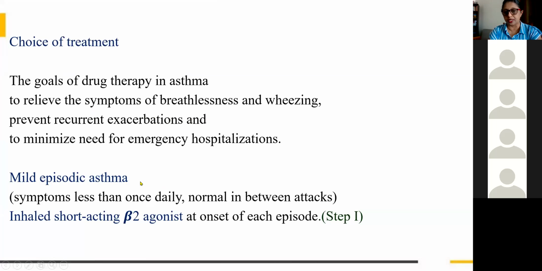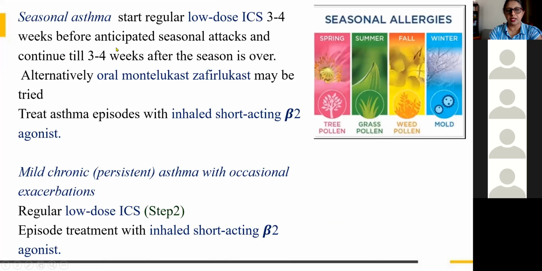So mild episodic asthma. Mild episodic asthma means symptoms will be less than once daily, and in between they will be normal. In such cases we have to go for an inhaled short-acting beta-2 agonist like salbutamol. Whenever there is a symptom, they can inhale this short-acting beta-2 agonist like salbutamol. So that is step one. So it is a mild episodic asthma.